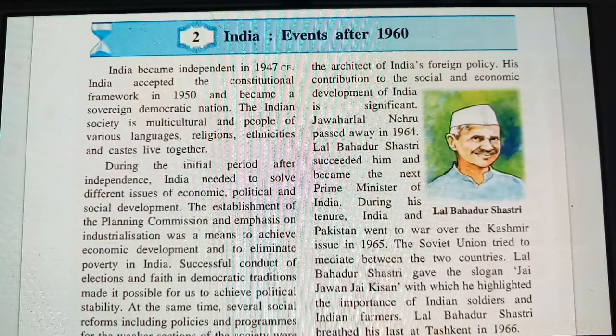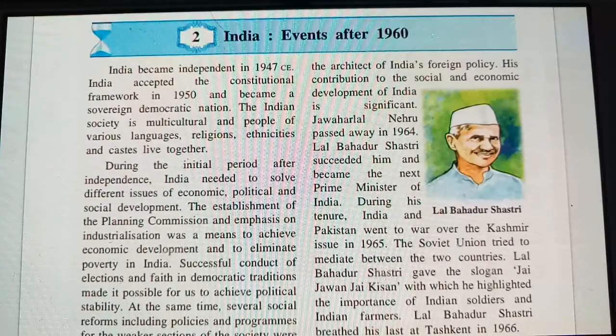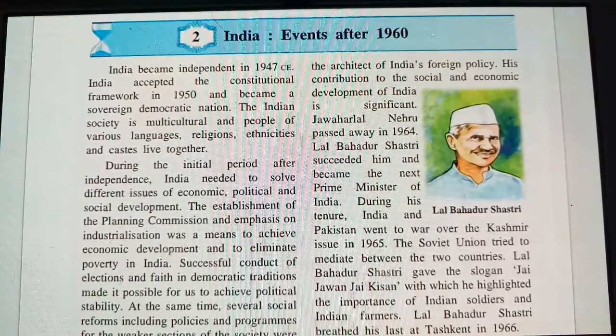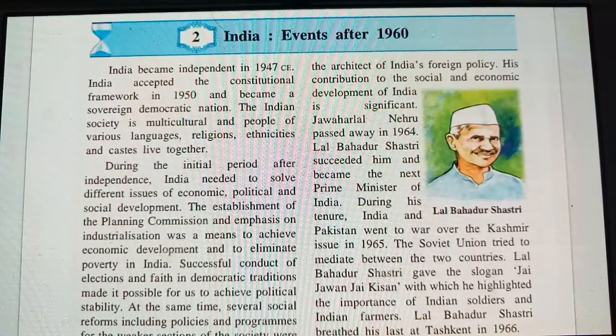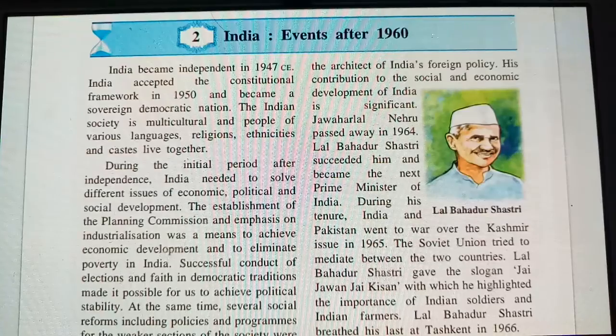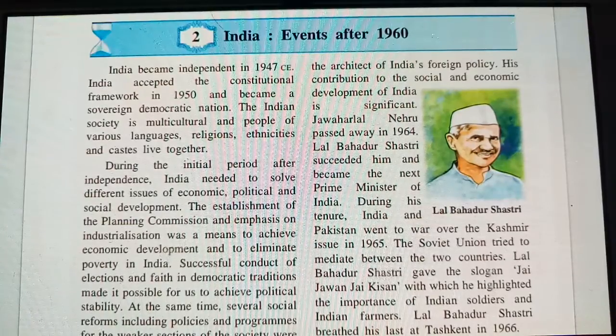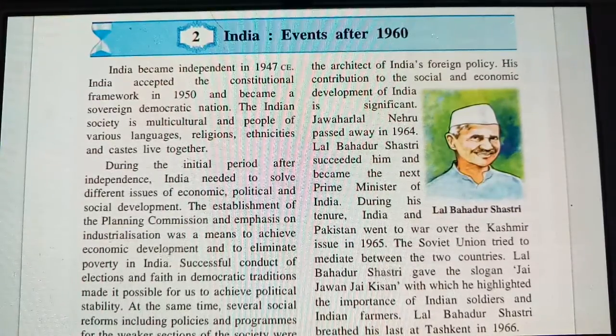The establishment of the Planning Commission and emphasis on industrialization was a means to achieve economic development and to eliminate poverty in India. So there was a leadership that made a Planning Commission. They emphasized and worked on industrialization for more economic development. Because of industrialization, people will have a good economic impact on our country, and it will reduce the poverty of the people living in India.